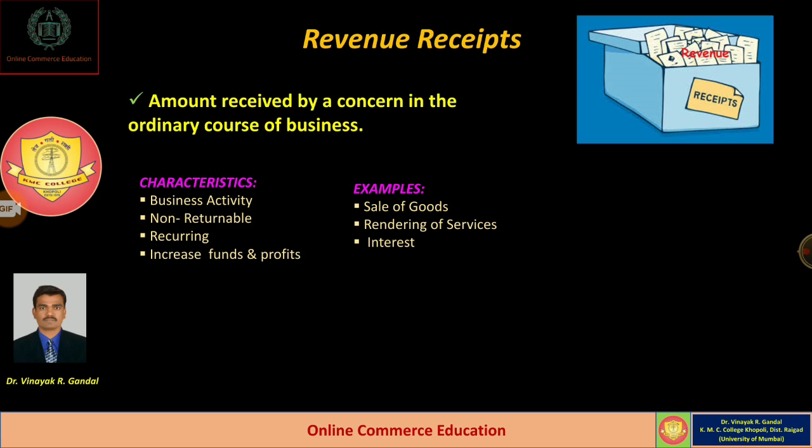We may receive interest monthly, quarterly, six-monthly, or yearly. Whatever amount is received, it is an activity which is continuously going on. That's why it is called revenue receipts.